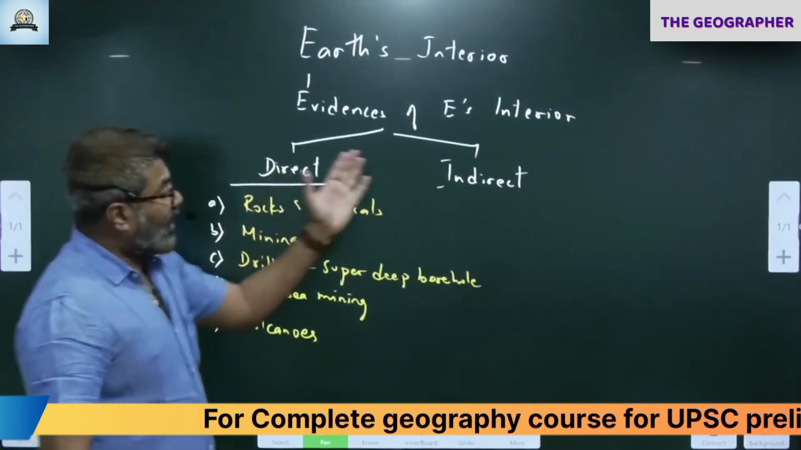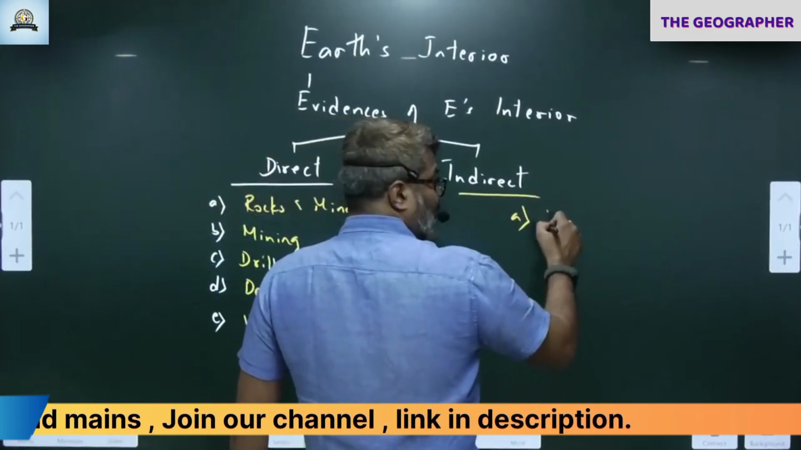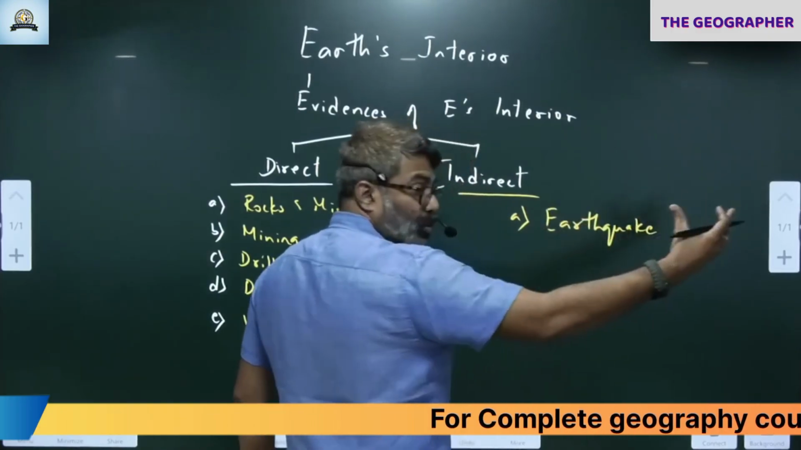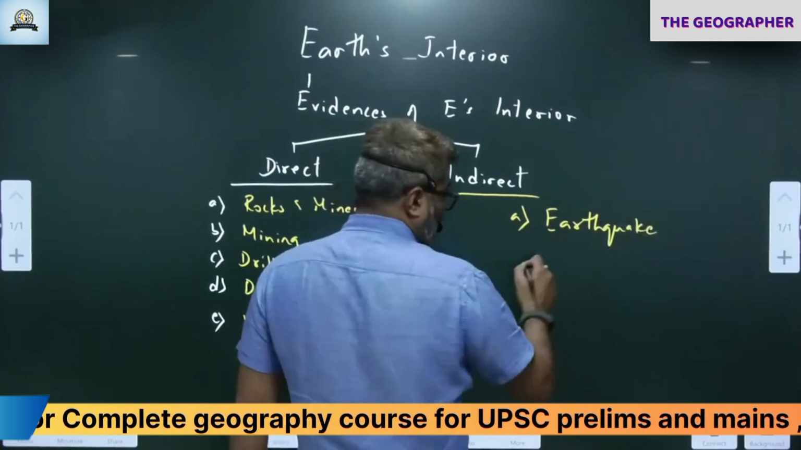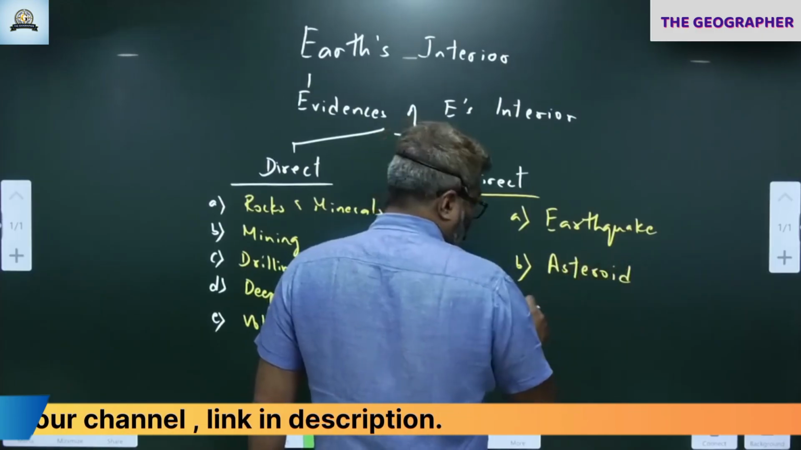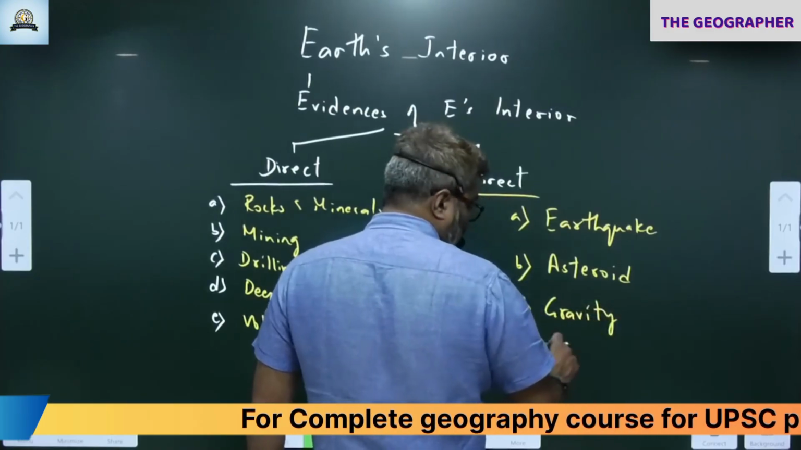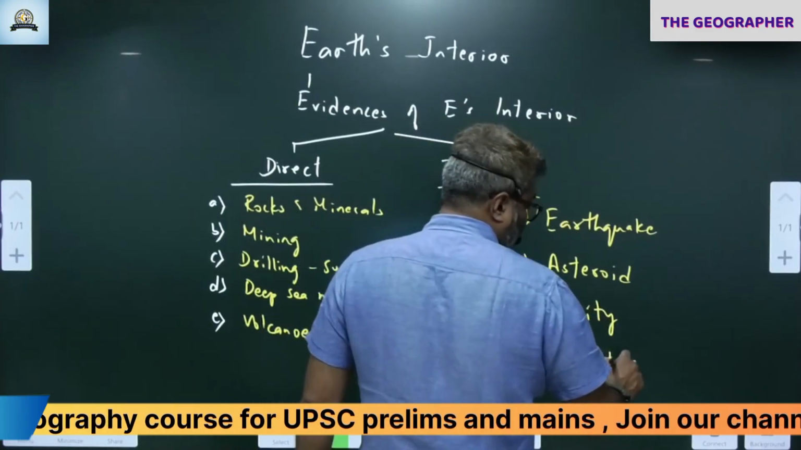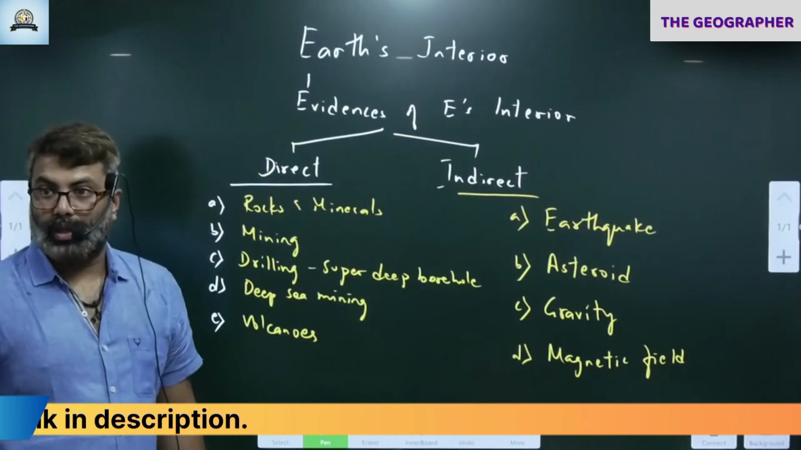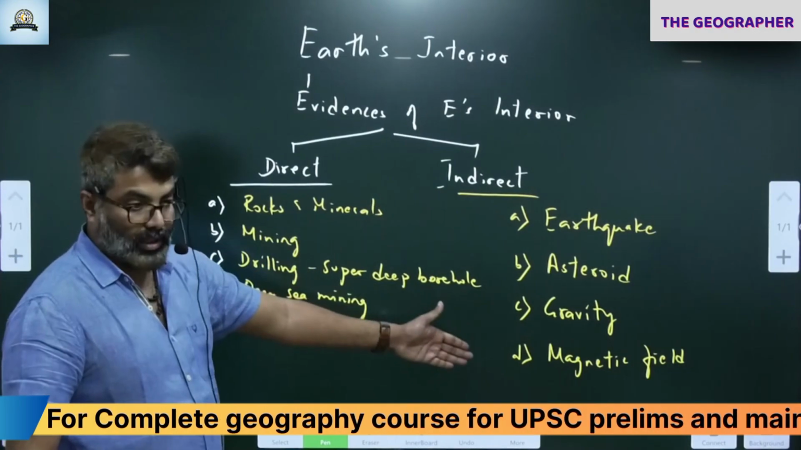If they ask you indirect evidences or indirect sources, they include, first one, earthquakes. Indirectly we can ascertain what is happening through seismic waves. That is one. B, asteroid impacts also shed light on Earth's interior. I'll tell you how. Gravity variation, and the magnetic field. These are indirect sources of evidence. So please remember indirect.